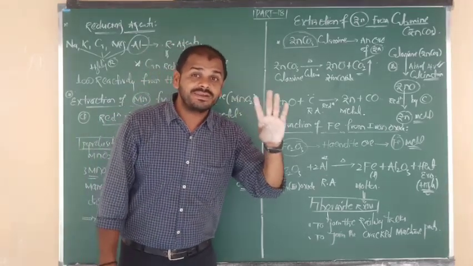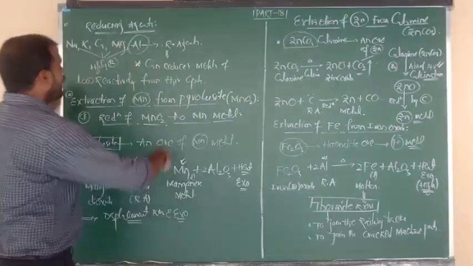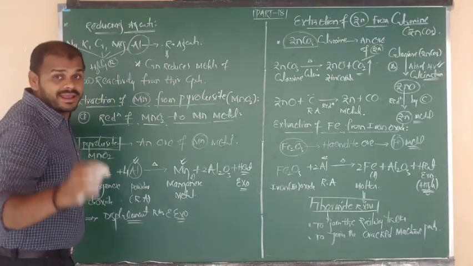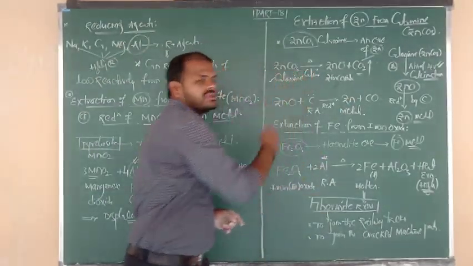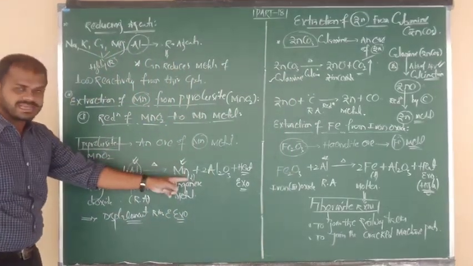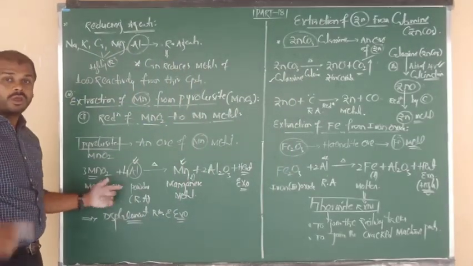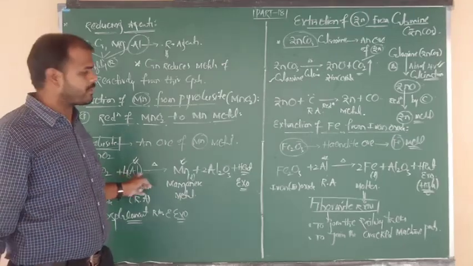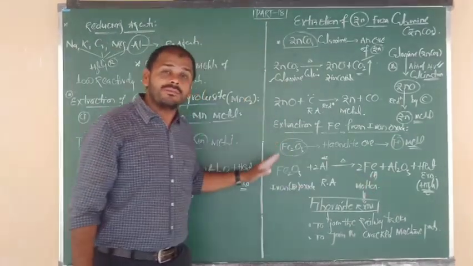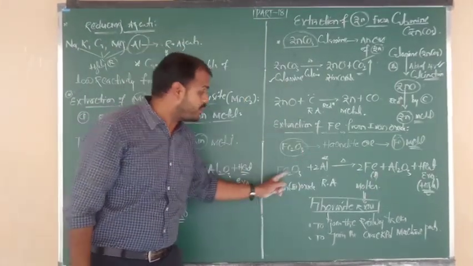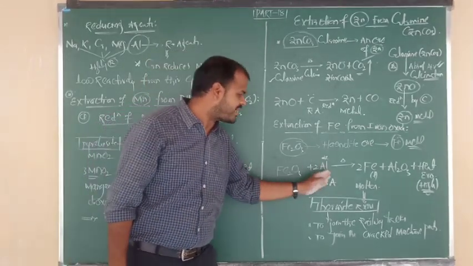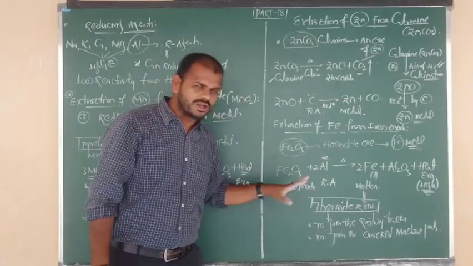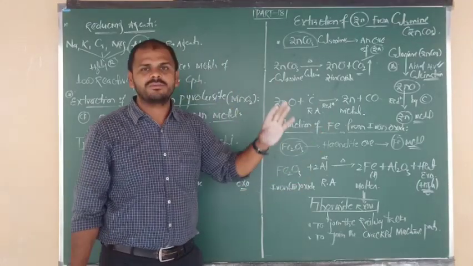So in today's class we did 4 types of extractions. Extraction of zinc from ZnS, zinc blende. Extraction of zinc from calamine during calcination. Extraction of manganese from manganese dioxide using reducing agent aluminium. Extraction of iron from iron oxide or hematite by using the reducing agent aluminium. But especially the reaction of iron oxide with Al, it is also a displacement reaction. It is also a highly exothermic reaction.